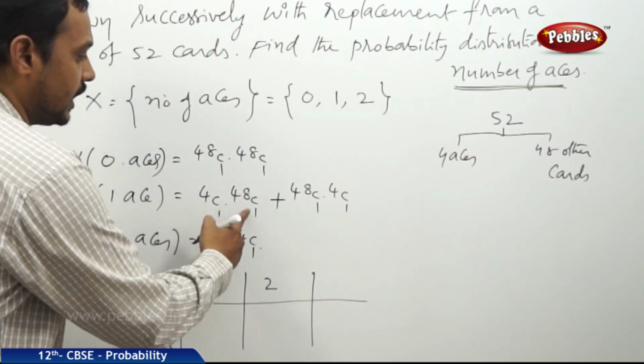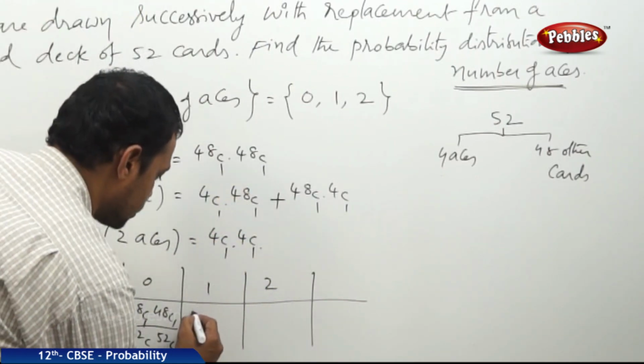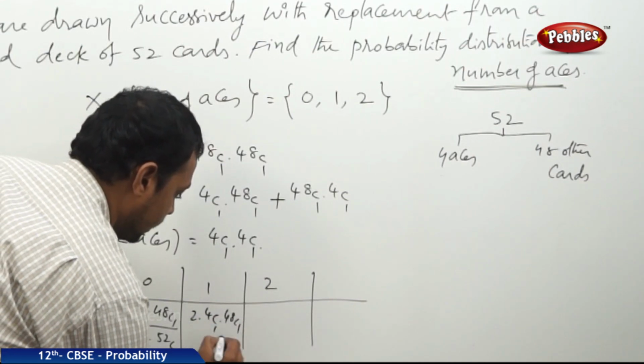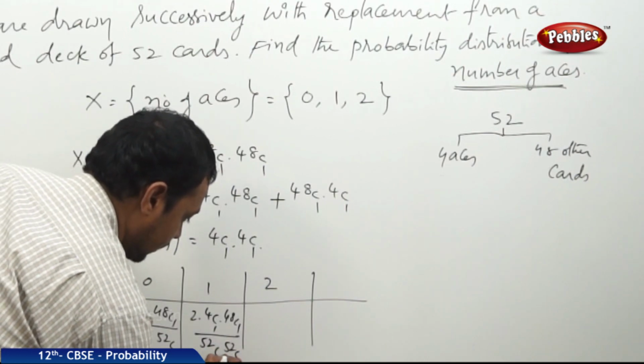Next, the probability at x is equal to 1 is 4C1 into 48C1 plus 48C1 into 4C1. Of course, it is the same as 2 times 4C1 into 48C1 by 52C1 into 52C1.